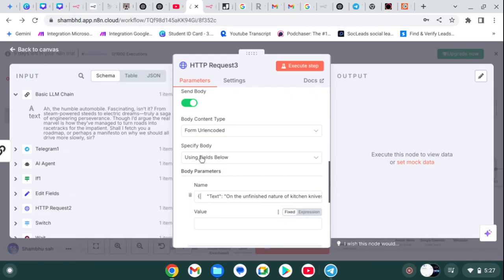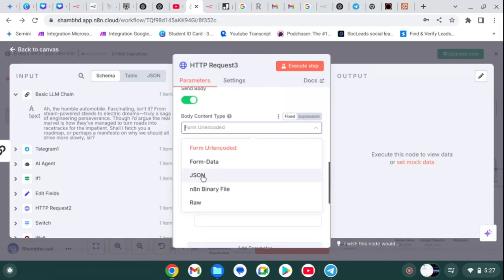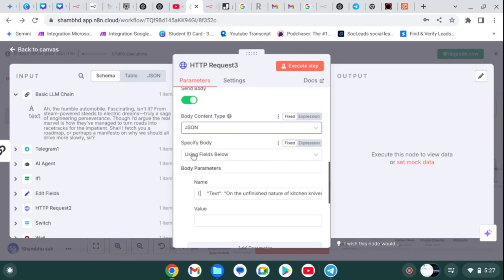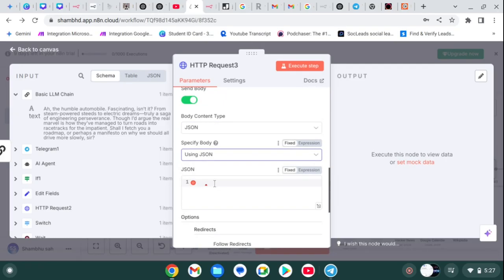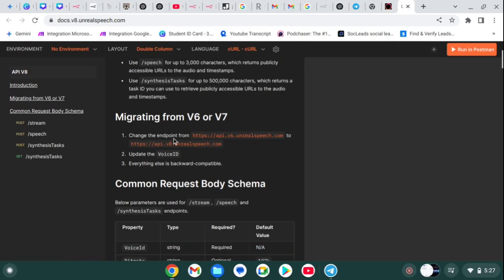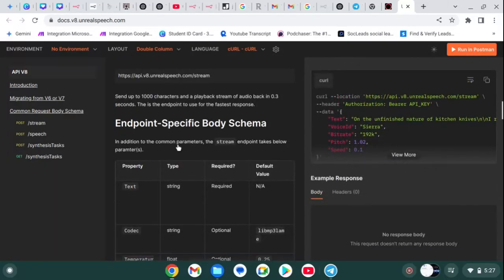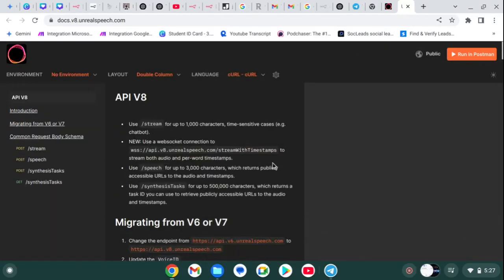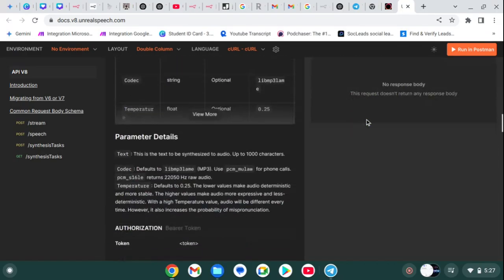Now this will be our JSON, and this will be the JSON we are using. I go back to this URL and open this cURL, and we simply need to copy another thing.